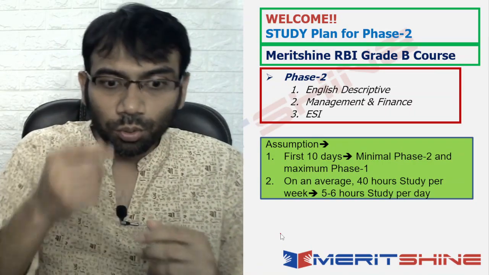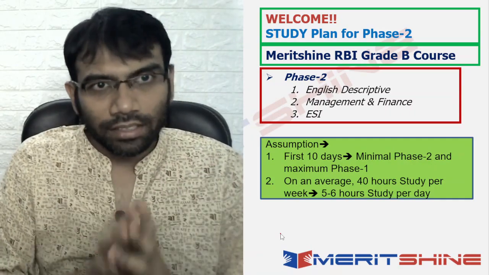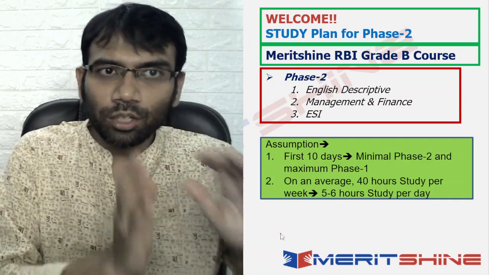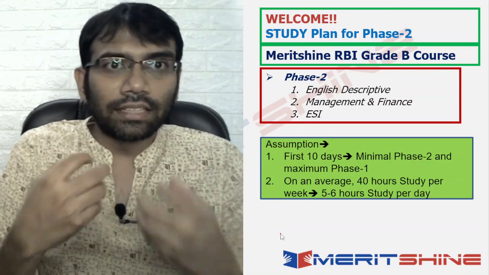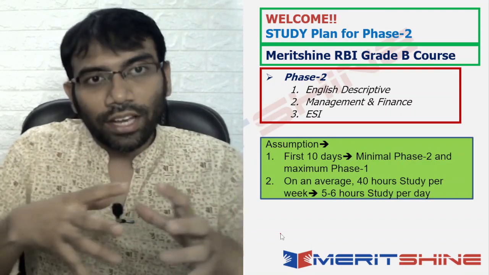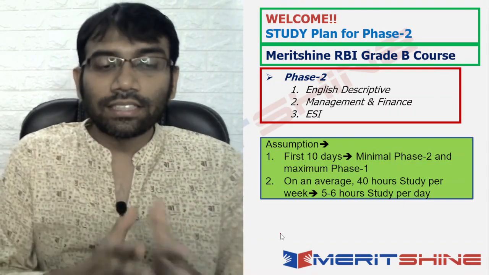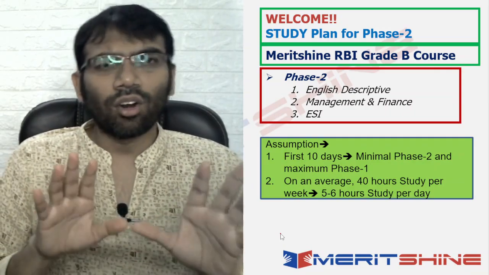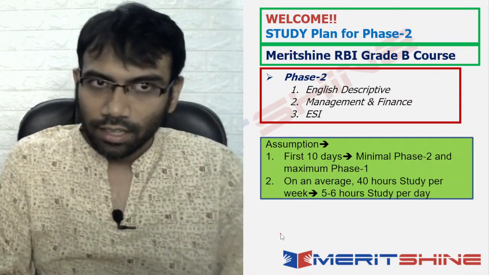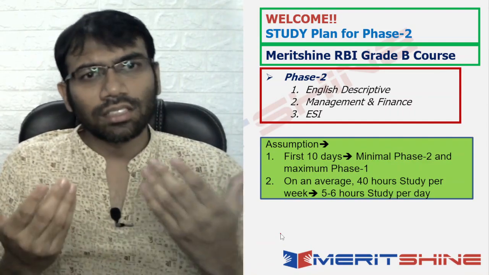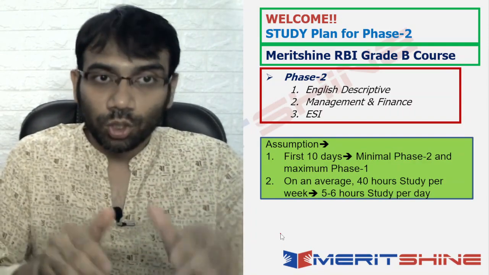Therefore, we have to be smart and choose in a priority order where our scores are maximized. We give priority to some activities first and some later, not because they are more important, but because that gives more benefit, and time is limited. The assumption is that on average you will have approximately 40 hours of study time per week, give or take 10%, which translates to about 5-6 hours per day, which an exam like this deserves.